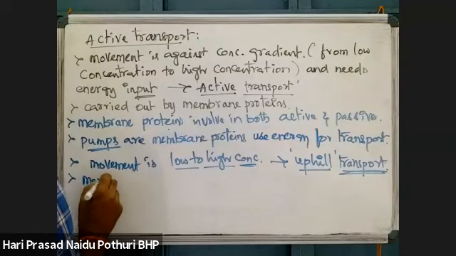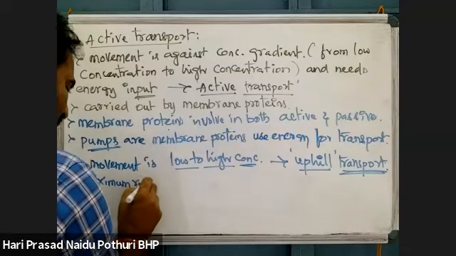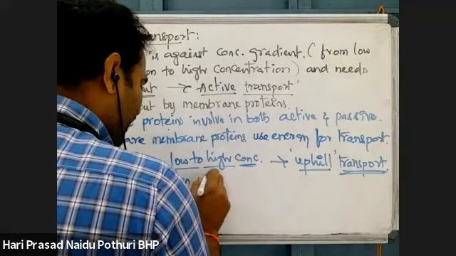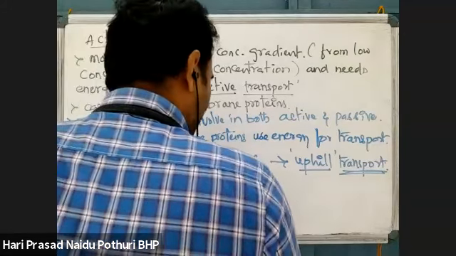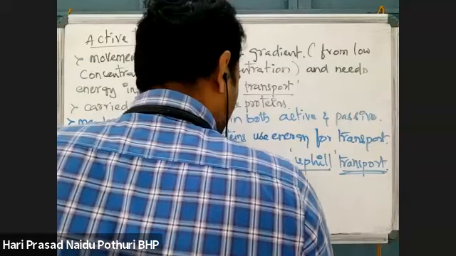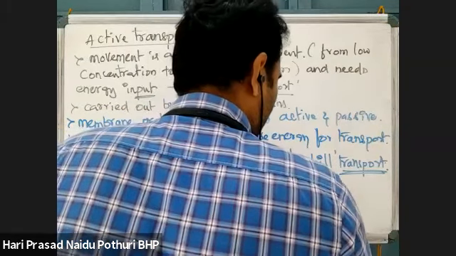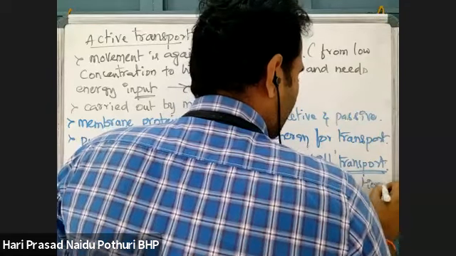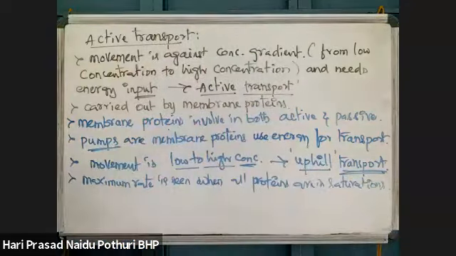The maximum rate is seen when all pumps are in saturation. When all membrane proteins are working for active transport, the active transport rate will be maximum.